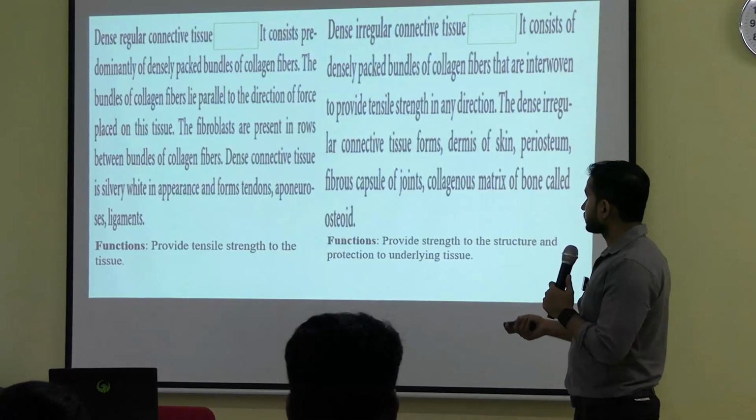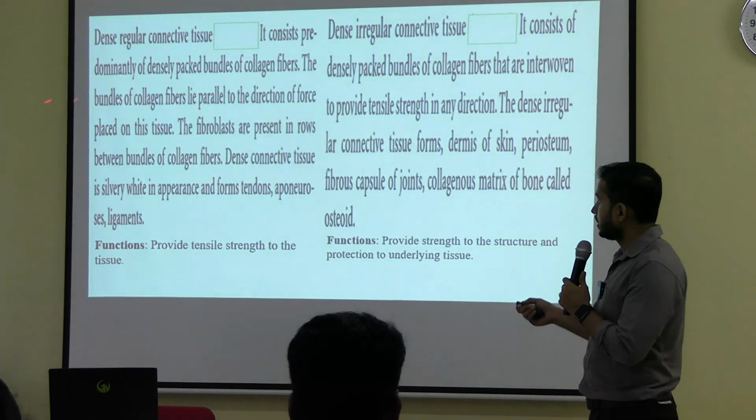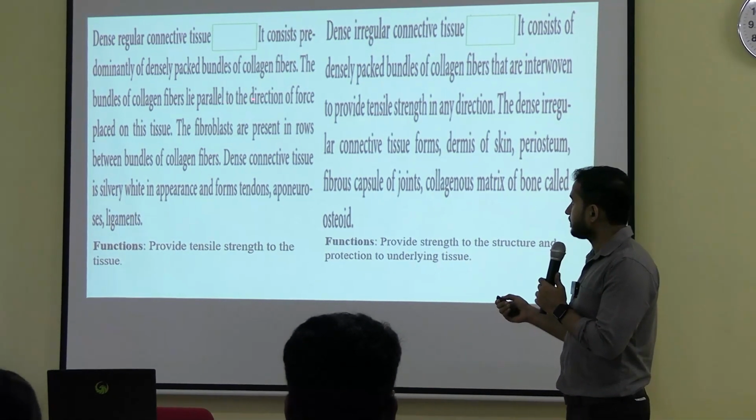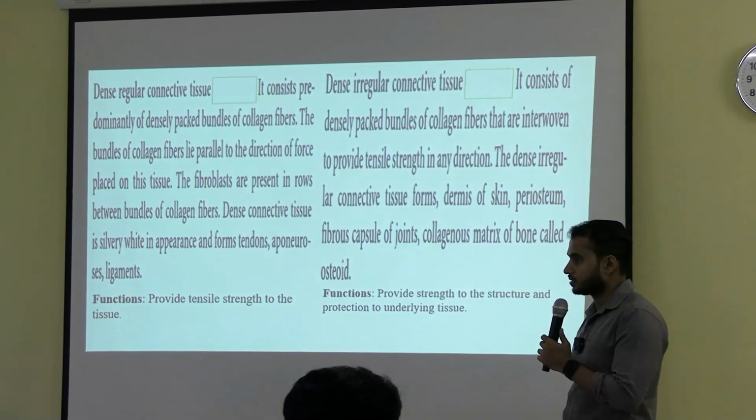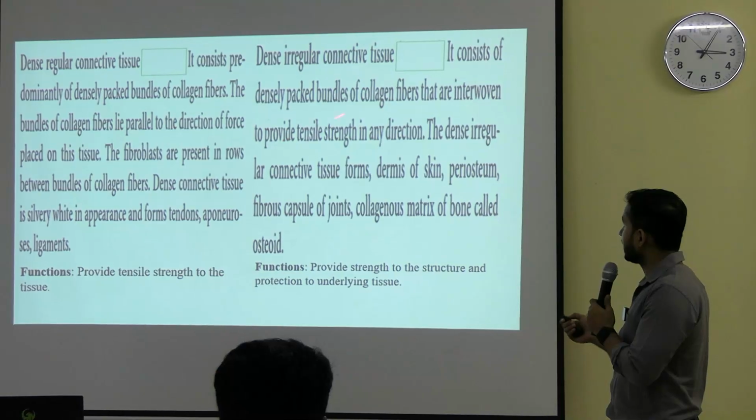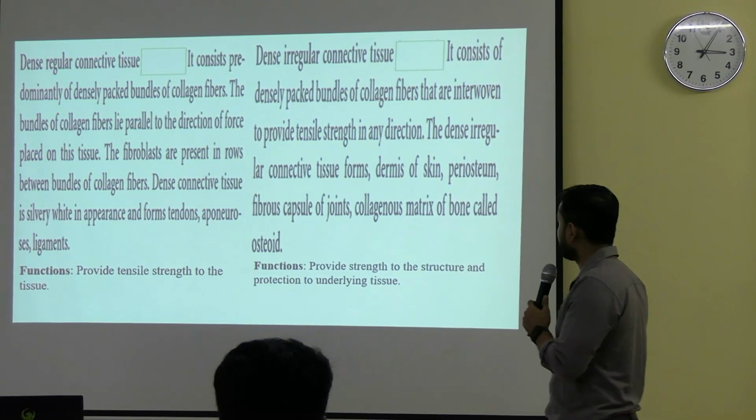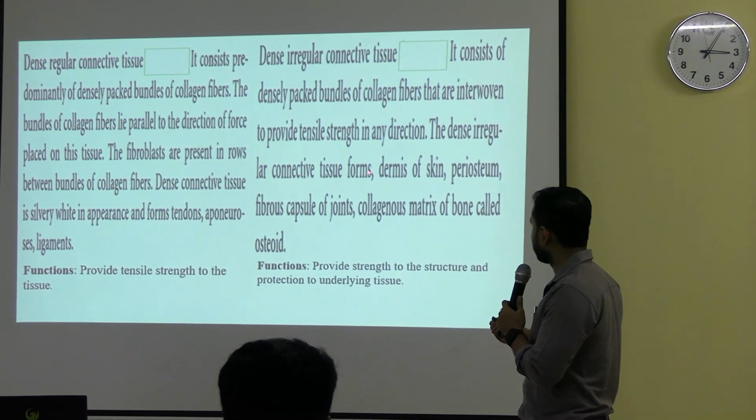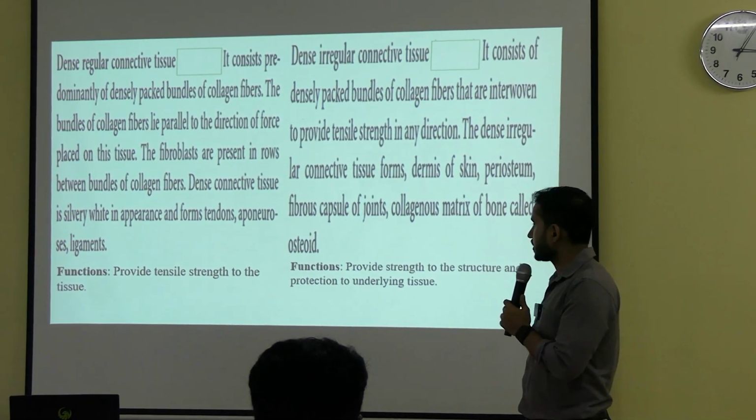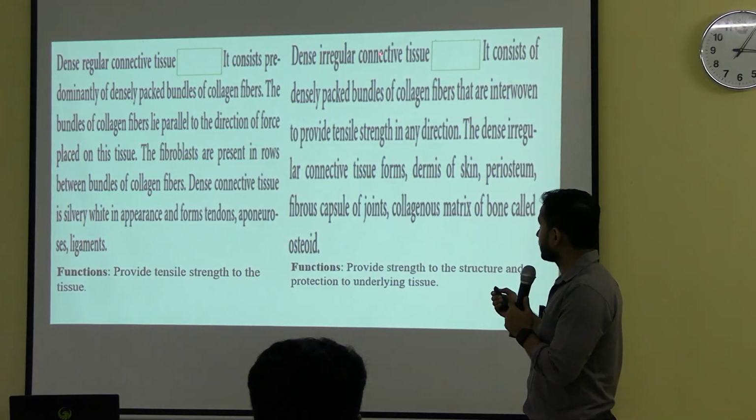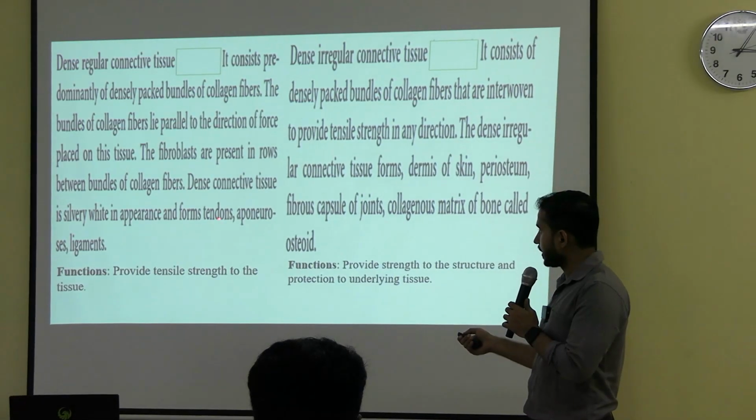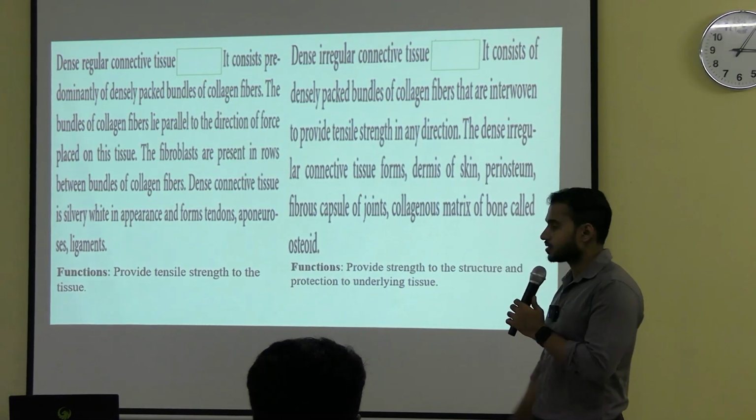Okay, now if you see the dense regular connective tissue, first of all densely packed bundles of collagen fibers are there. Okay, fibers lie parallel to the direction of force which is applied. Okay, and here you can see the fibers which are there present, they are in interwoven manner. Okay, irregular connective forms. Okay, the examples are the dermis of the skin, periosteum, fibrous capsule which are present in the joint. So these are some examples where dense irregular connective tissue is present. And if you see the dense regular connective tissue, they are present in case of tendons, okay, ligaments, aponeurosis, etc.